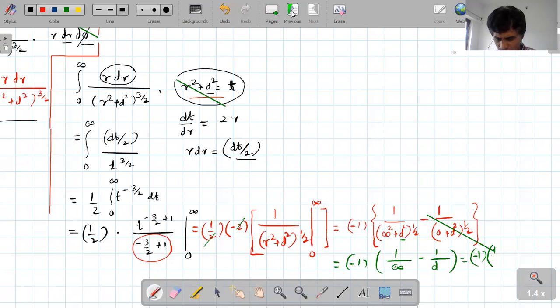So Control Z. And therefore, dear student, we can write here 0 minus what? 1 upon d. Is it correct? And final answer is what? Yes, 1 upon d. So this entire thing is your 1 upon d.